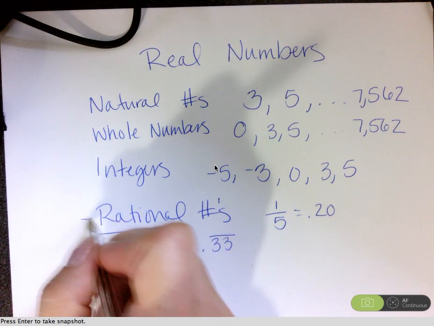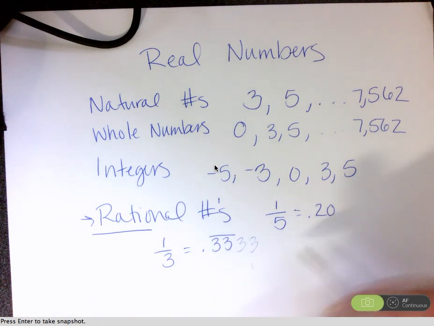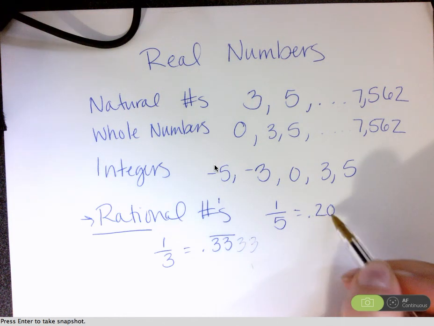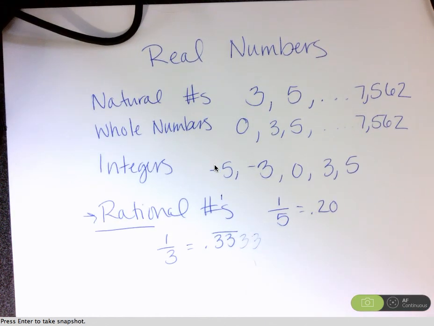I like to think of rational numbers as they make sense. They're rational. So I can predict that 3 is going to come next forever and ever. This 0.20, it stops. It makes sense. It doesn't keep continuing with a number that doesn't make sense. If you were to put in pi into your calculator, it keeps going forever, and it doesn't stop. So it's an irrational number. It's not rational. The square root of 2, it continues in a way that doesn't make sense either. So those are not rational numbers.